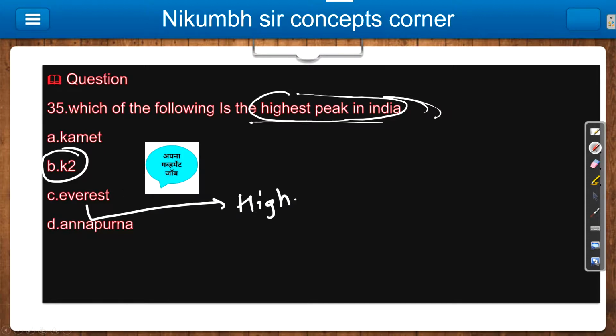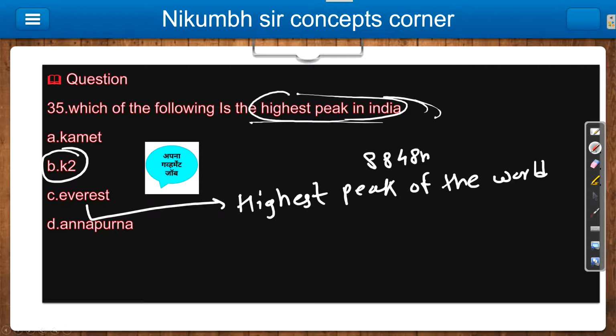Just remember this, because lots of confusion is there. The highest peak of the world is Mount Everest, height approximately 8848 meters. Currently it was in the news because they measured the height again and it changed by about 8 meters.